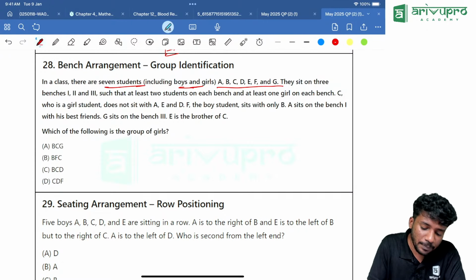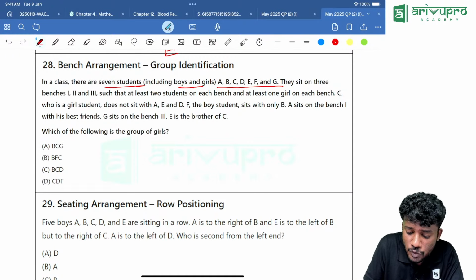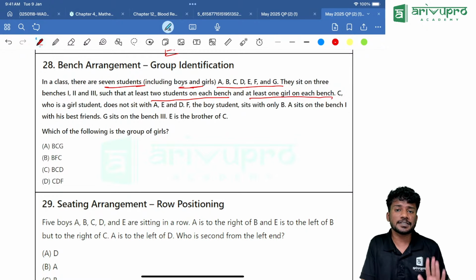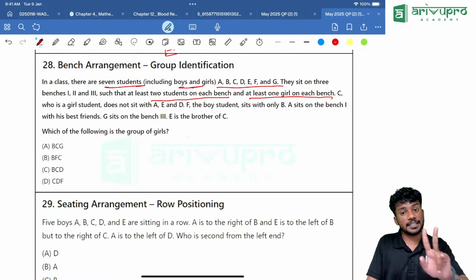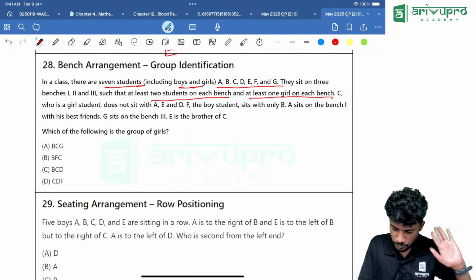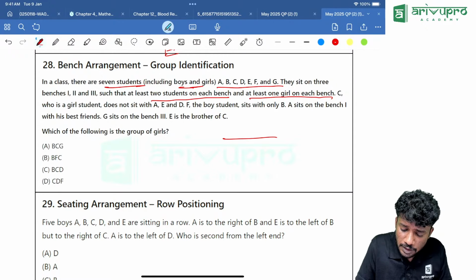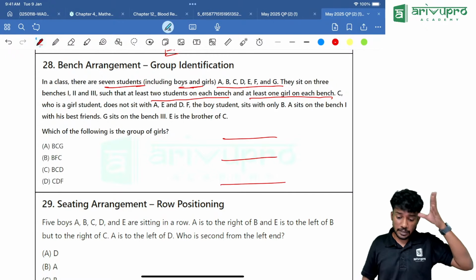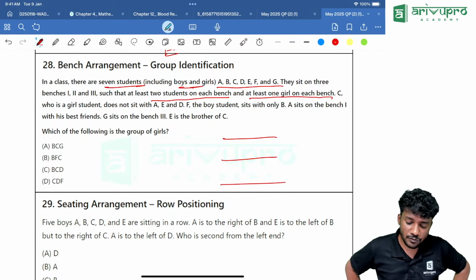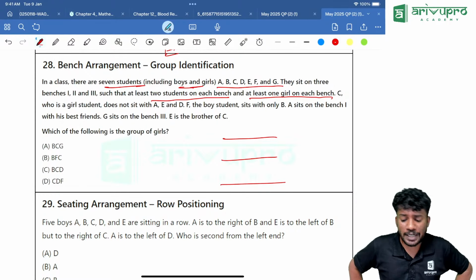They sit on 3 benches, 1, 2 and 3, such that at least 2 students on each bench and at least 1 girl on each bench is the condition. At least 2 students should be there in 1 bench and 1 girl is required in 1 bench. So in total, 3 benches are there. Then what is happening? C, who is a girl student, does not sit with A, E and D. F, the boy student, sits only with B.